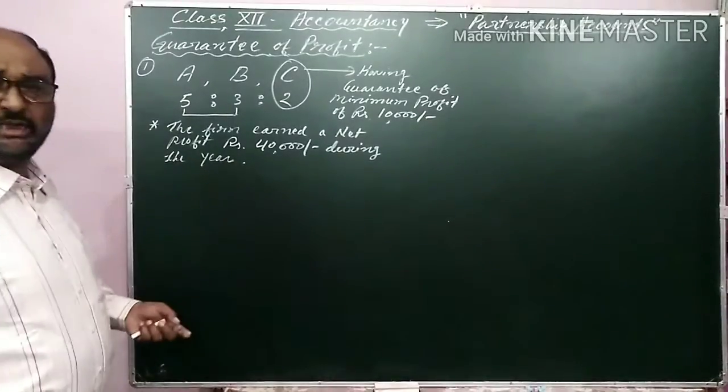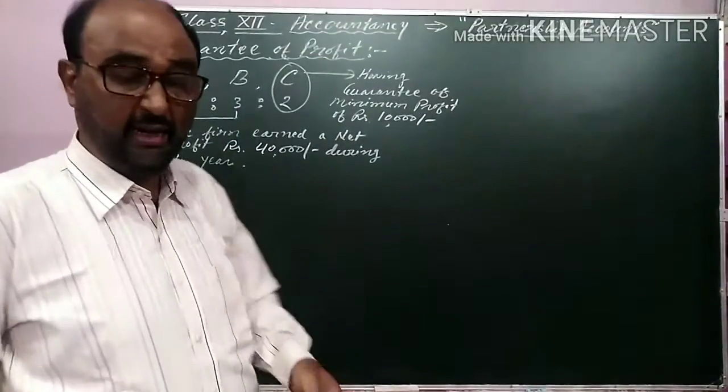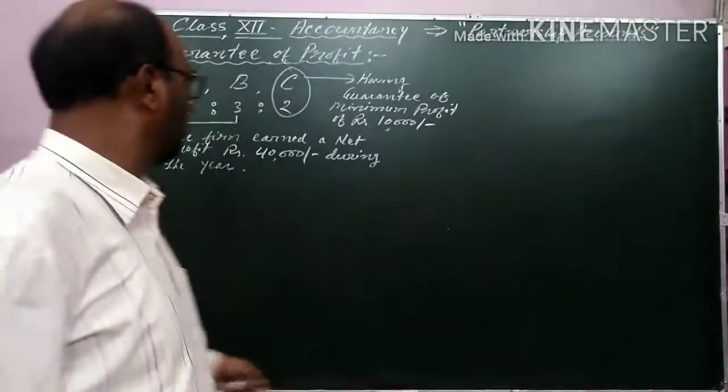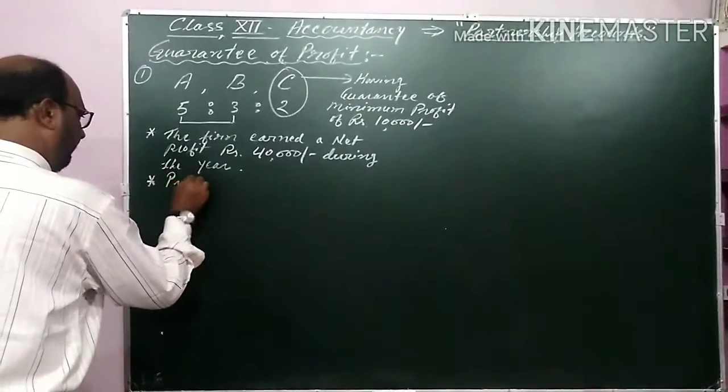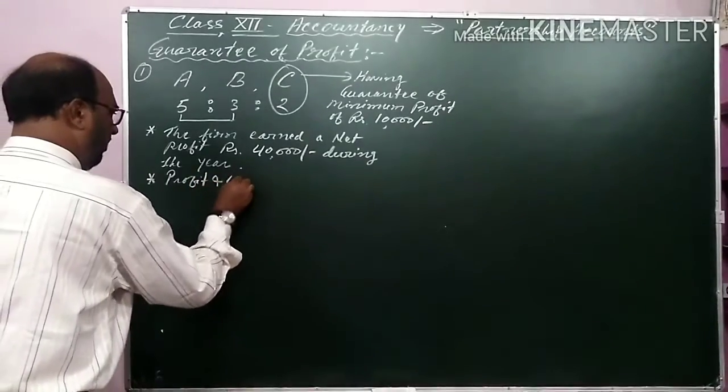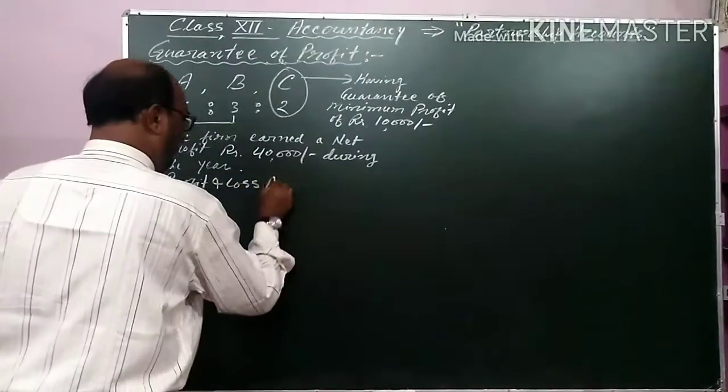And you are instructed to prepare the profit and loss appropriation account.